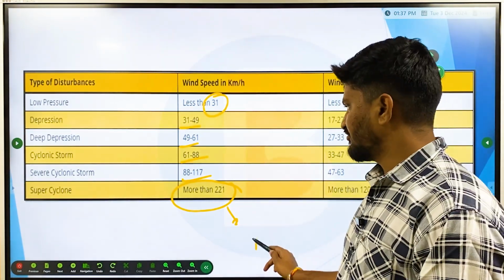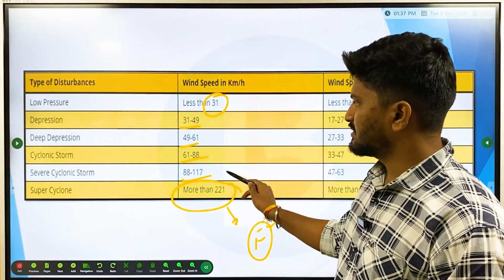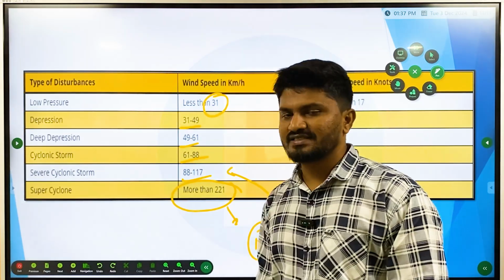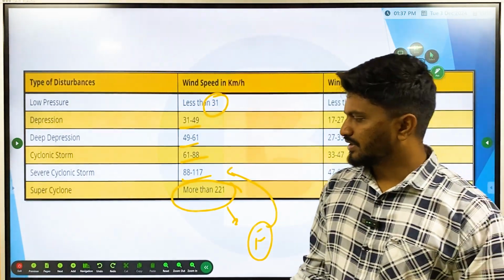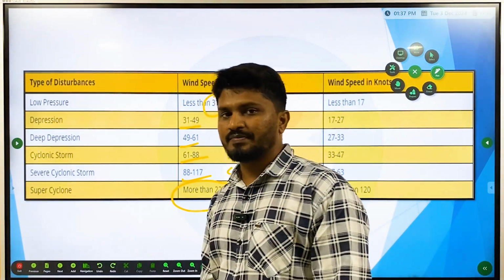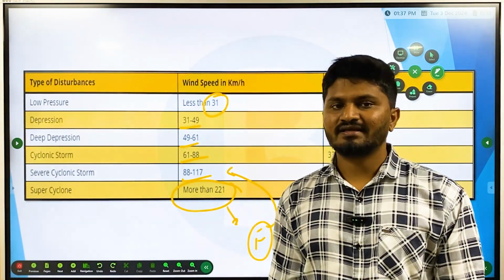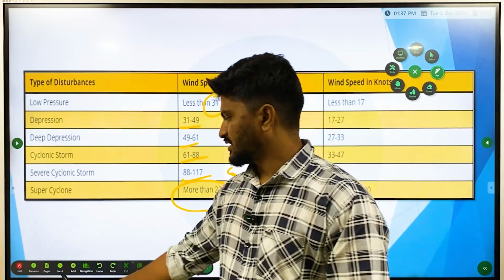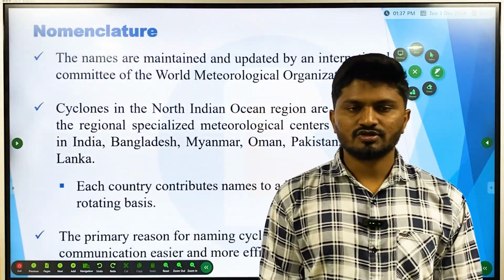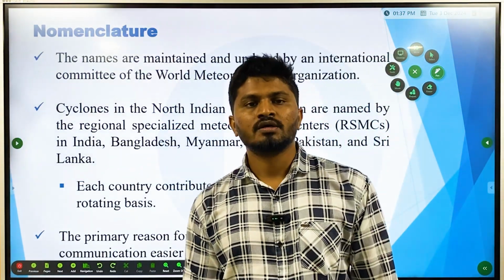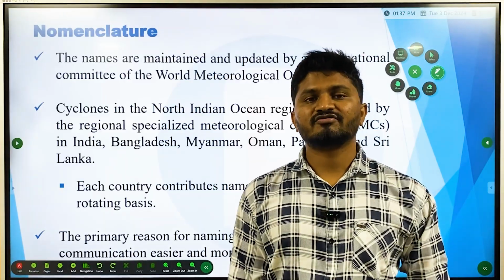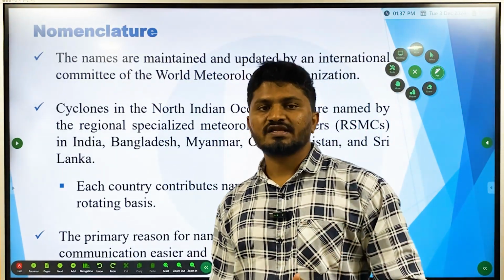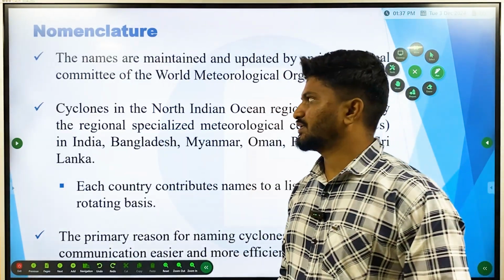And presently Fengal is at this severe cyclonic storm stage. Okay, Fengal had the landfall when it was a severe cyclonic storm. It didn't convert into a complete super cyclonic storm. If it had become a super cyclonic storm and then made landfall, it would have been more disastrous. Okay, just imagine, in the severe cyclonic storm itself, it is causing so much damage to more than 4 states. But if it had fallen as a super cyclonic storm, it is going to cause more damage to coastal areas and other regions. Okay, so that is very destructive in nature.